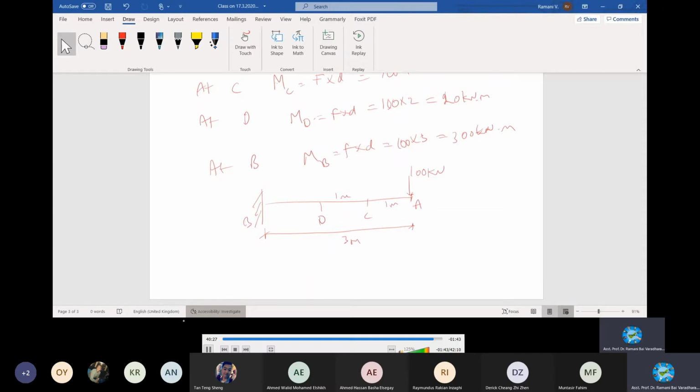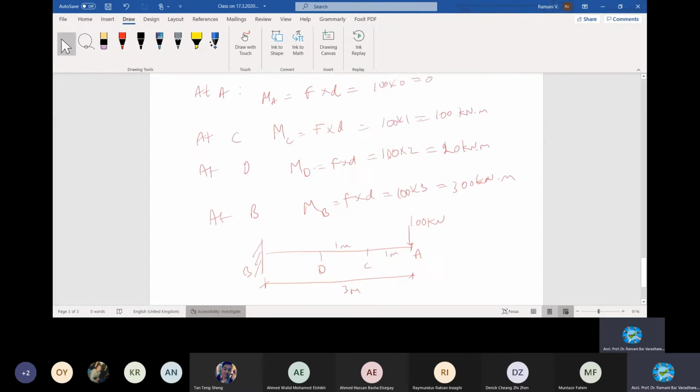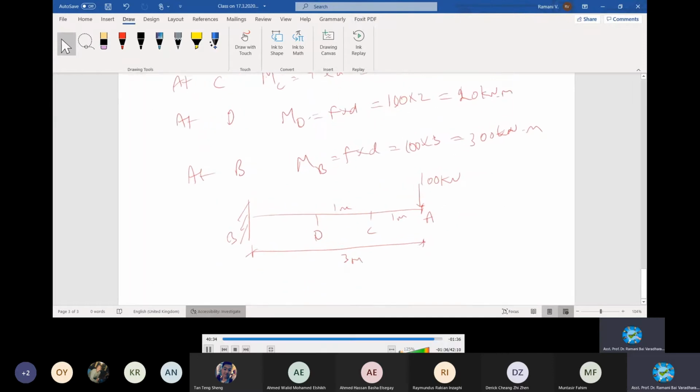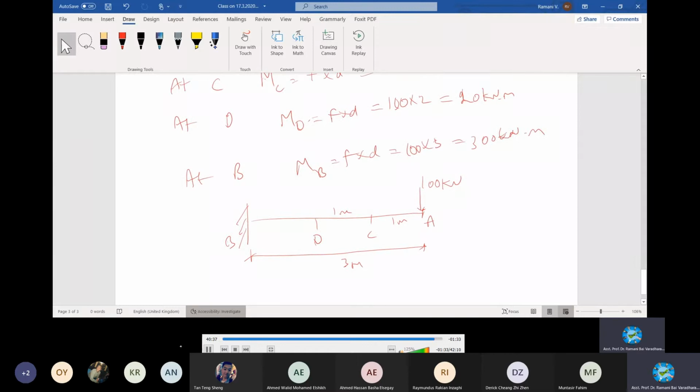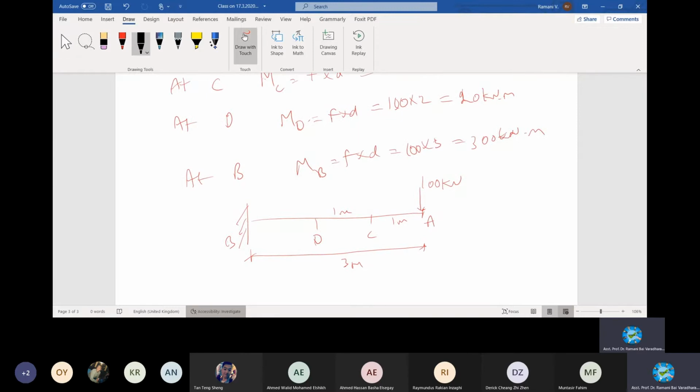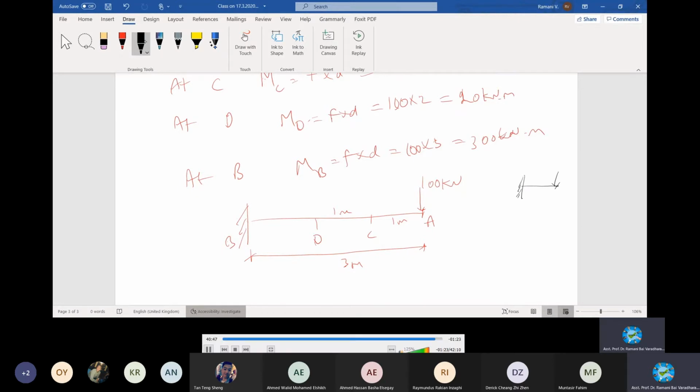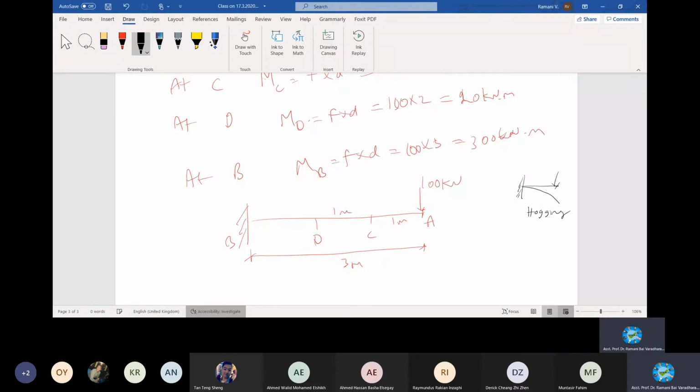Both ways you can see it. Now start drawing the bending moment diagram. Number 1, we must have common sense. Nowadays engineers, because of more computers and more automation, lose our common sense. So what do we do? It will bend like this. What is this? Hogging, right? Hogging means negative. We plot the negative downward. So just mark 1 by 1, and this is 100, right? And this is 0.